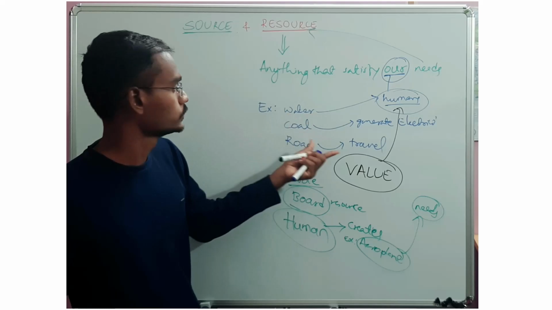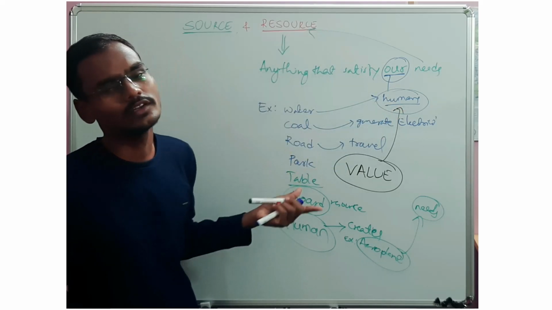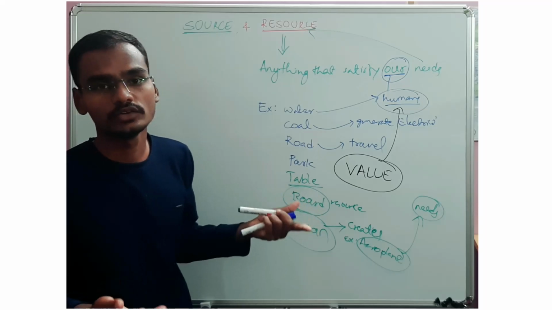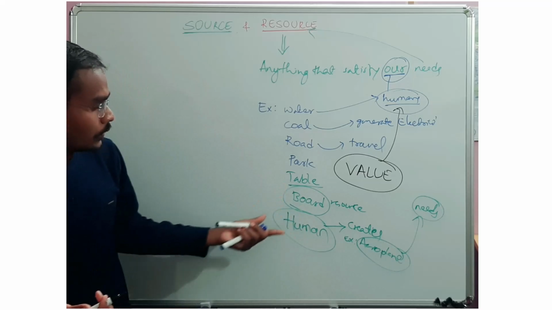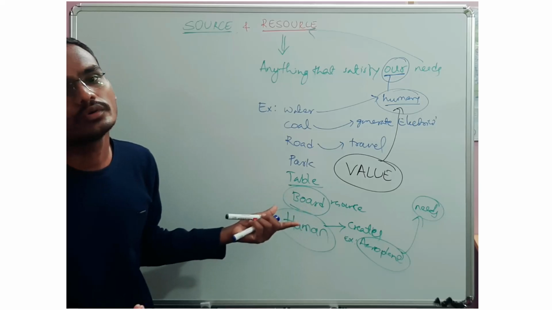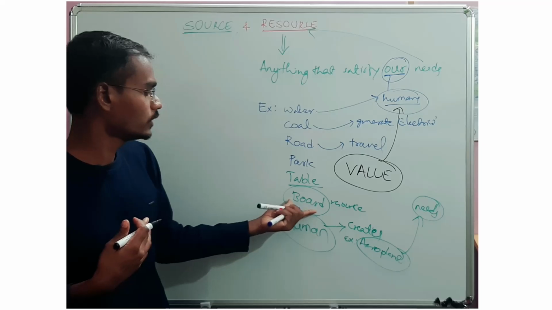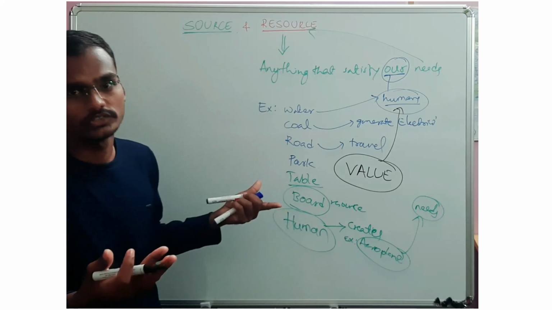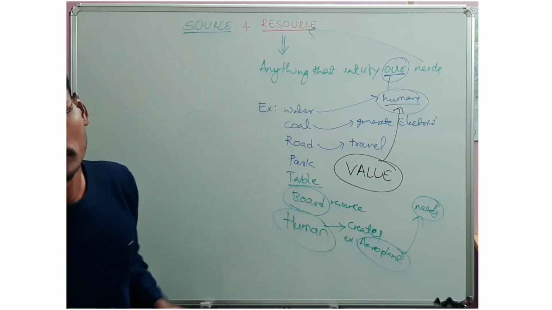Coal has value, hence it is a resource. Road has a value. What is value here? It is worth. It is worth having for human beings, hence it is a resource. Board is a resource. Why? It has some value, because it gives us a space to teach. I think everything is clear with resources.